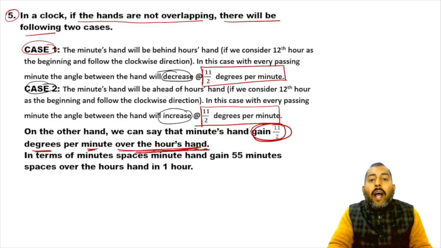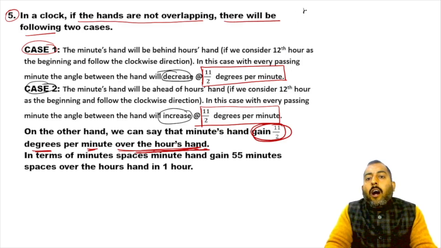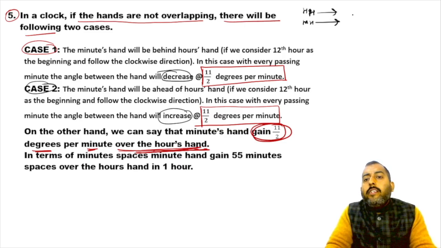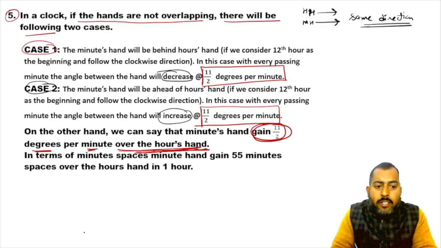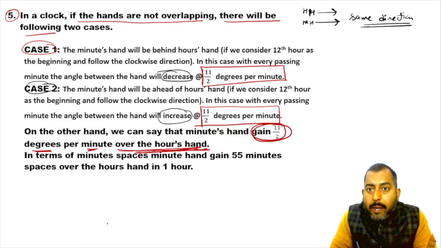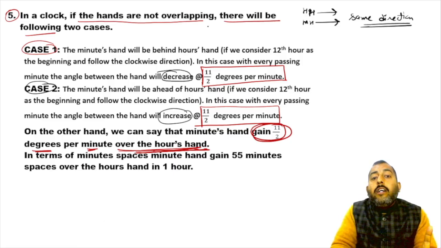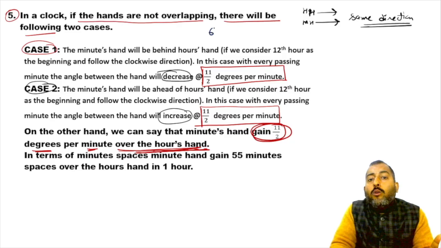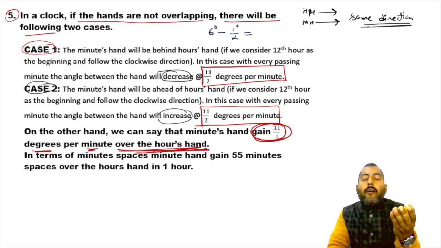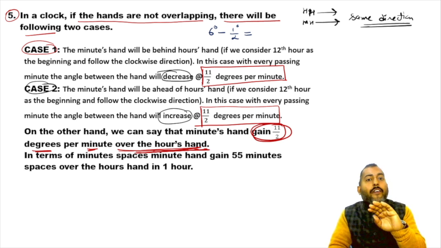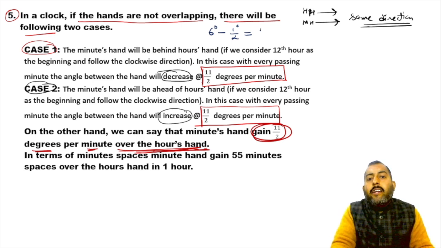Okay, now why does it happen? Because the hour hand and the minute hand move in the same direction. So according to time, speed, distance, if two objects are moving in the same direction, then their relative speed will be equal to the difference of their actual speeds. Speed of the minute hand is 6 degree, speed of the hour hand is half degree. If you subtract, you get 11/2 degree per minute.